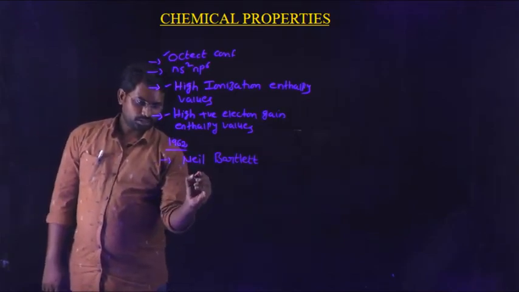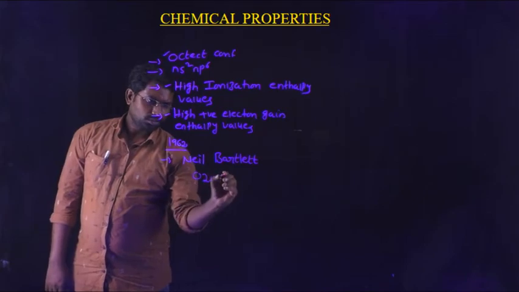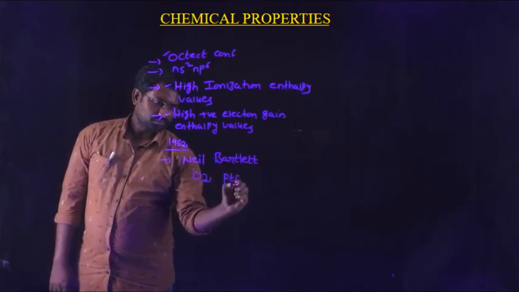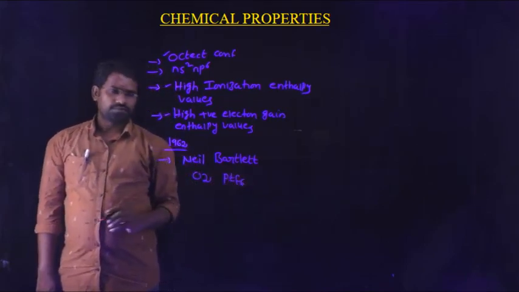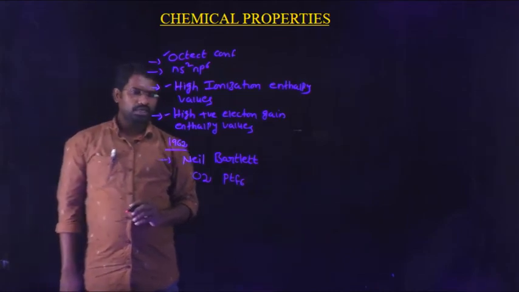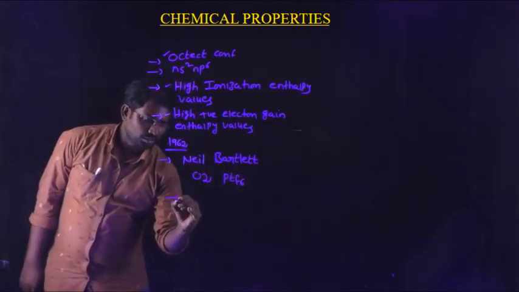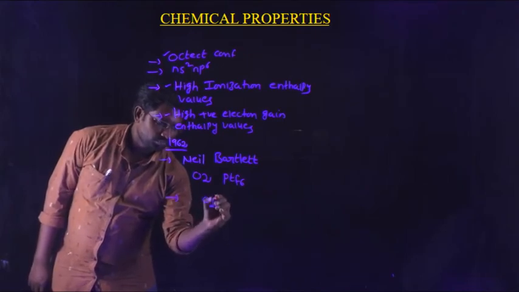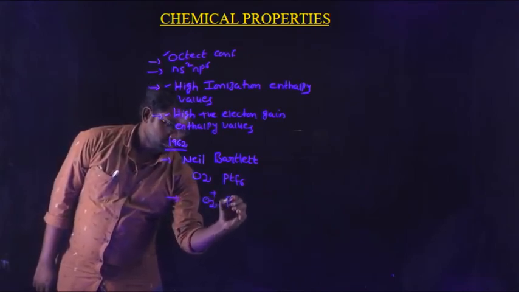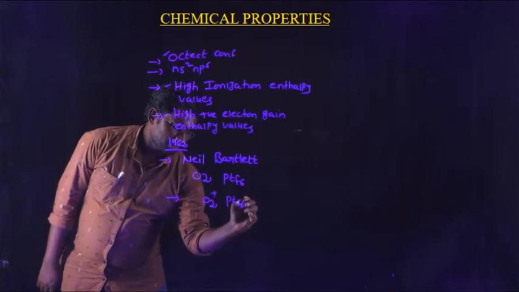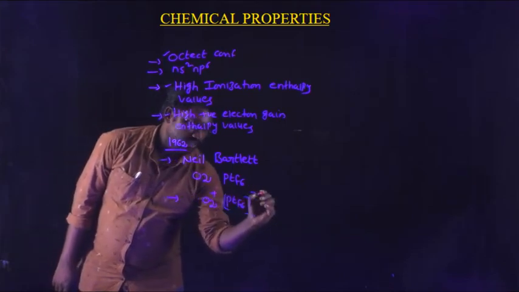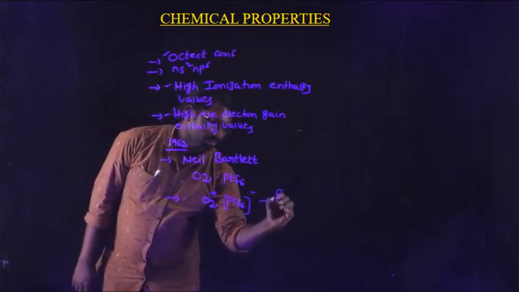He reacted oxygen with PtF6. So oxygen reacts with hexafluoroplatinate to form a red colored compound, that is O2+ PtF6-. This is a red colored compound.